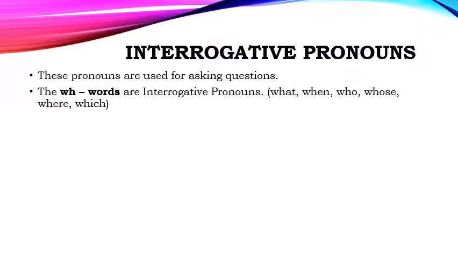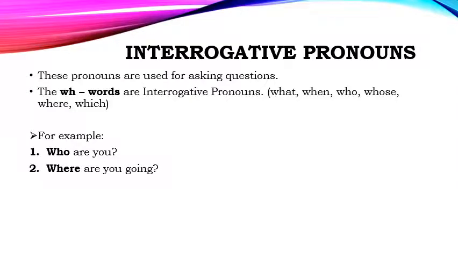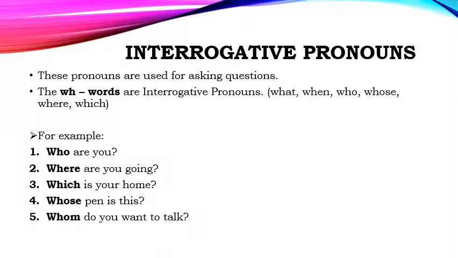The WH words are interrogative pronouns. You already know about it. What are WH words? What, when, who, whose, where, which. All these words are WH words and they are interrogative pronouns. For example, who are you? Where are you going? Which is your home? Whose pen is this? Whom do you want to talk? When is your birthday? All these examples explain to you about the interrogative pronouns. And what are the interrogative pronouns? They are the WH words. Right? Very easy.